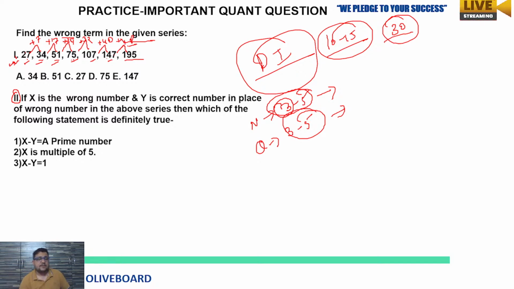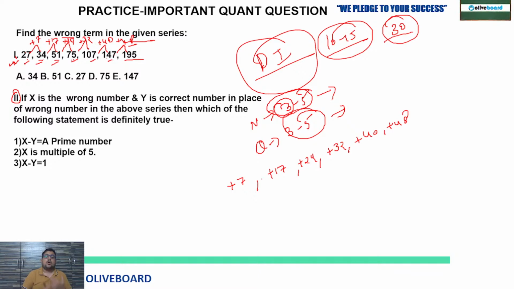So anyone who got the answer of this series, what is the answer? See, first gap is plus 7. Then the next difference is plus 17. Then plus 24. Then plus 32. Then plus 40. Then plus 48. So you have to find out the wrong number.